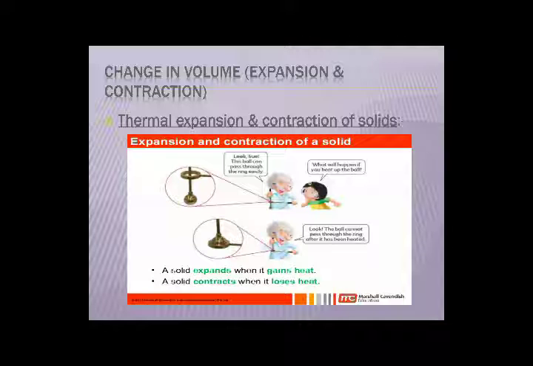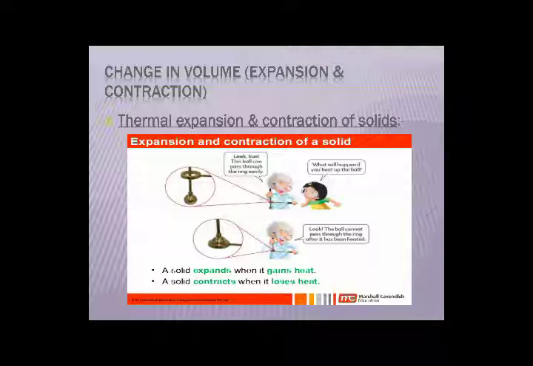A bimetallic strip is made up of two different metal strips welded or riveted together, joined together in easy words. At room temperature, the bimetallic strip is totally flat because the metal is in its normal condition. But when you heat or cool that metal, both of the strips bend due to the uneven expansion of the two metal strips.